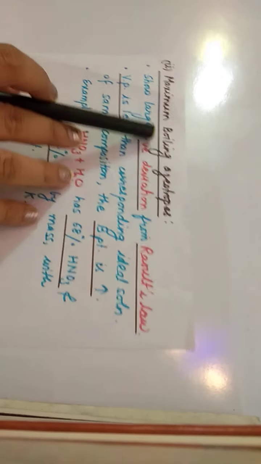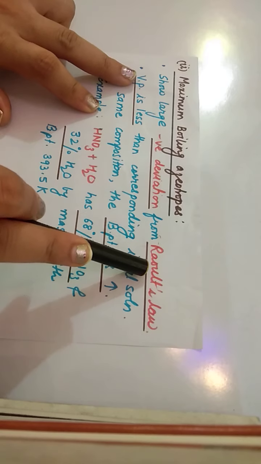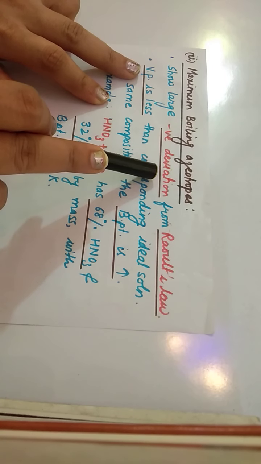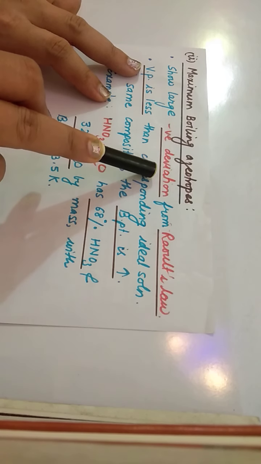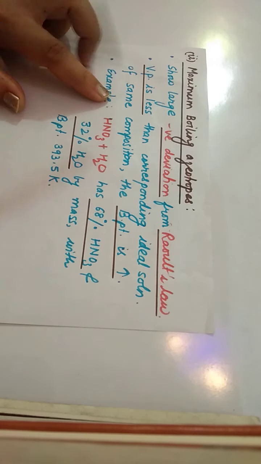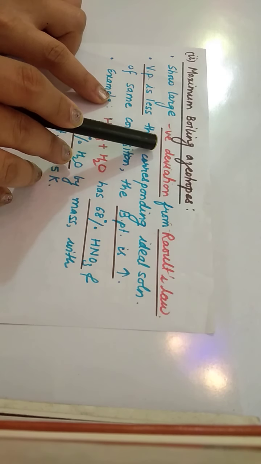Next one is maximum boiling azeotrope. Just the reverse of that, they will show negative deviation from Raoult's law. That is, the bond between solute and solvent is strong and cannot be broken easily. So if it cannot be broken easily, fewer vapors are formed and the vapor pressure will be less.